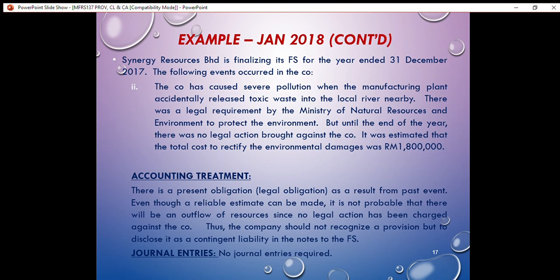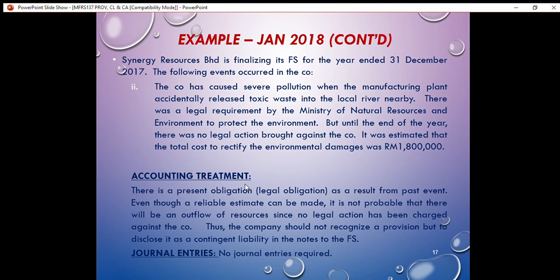Therefore, we should not recognize this situation as a provision in the financial statements, but it has to be disclosed as a contingent liability in the notes to the financial statements. For the accounting treatment, we can write as follows.